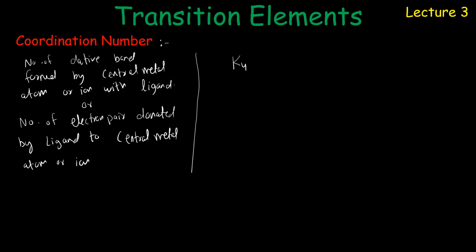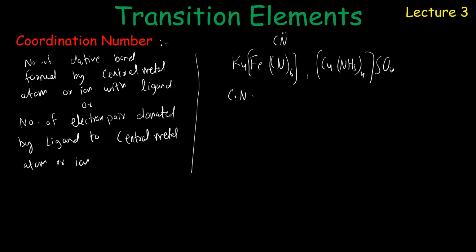That is K4FeCN6. I take this example and many other as well. If we write second example, CuNH3 and SO4, second complex, and with many other examples as well. Now in this complex K4FeCN6, there are 6 CN having one lone pair on nitrogen that is donated to Fe, and there are 6 CN. It means coordination number of iron in this complex equal to 6. It forms 6 dative bonds or coordinate bonds with iron.